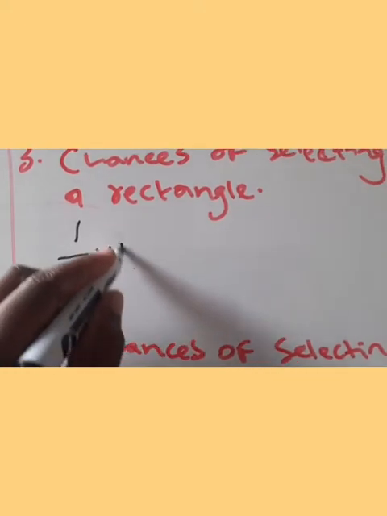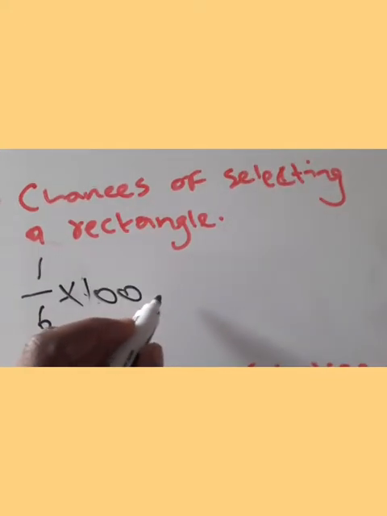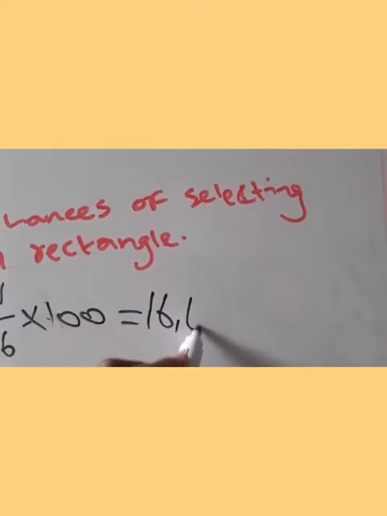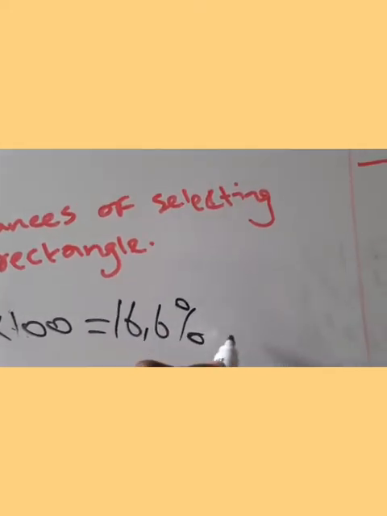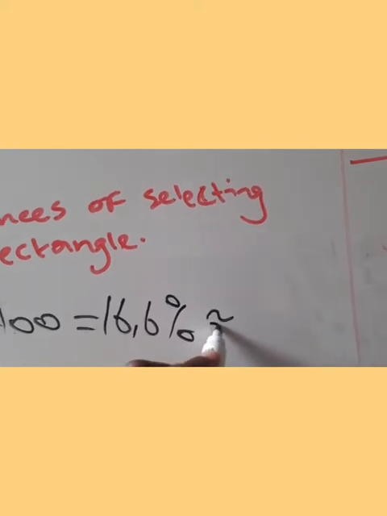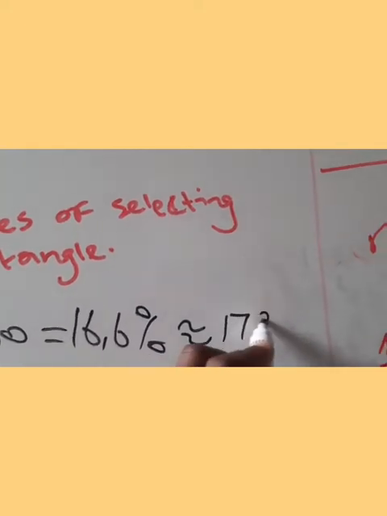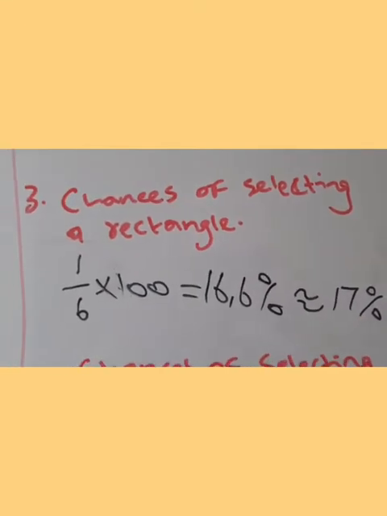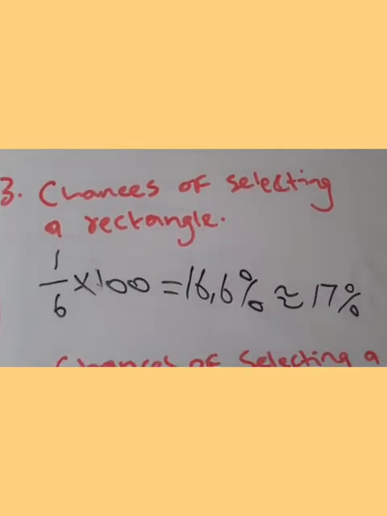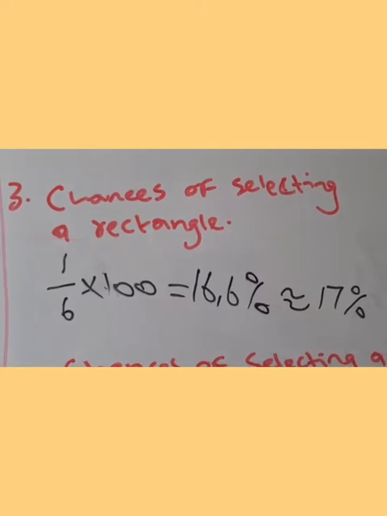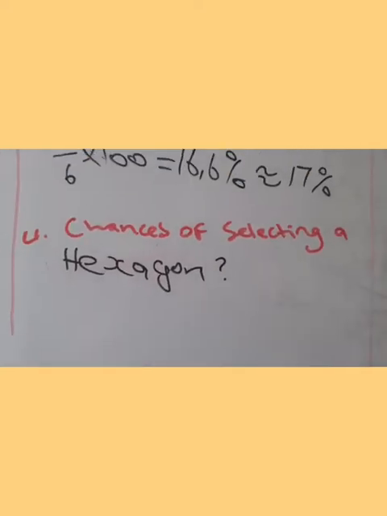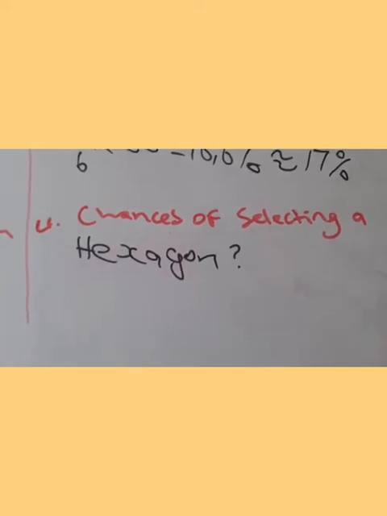You multiply by your 100, then you get 16.6%, which is approximately 17%. So you have a 17% chance of getting a rectangle. Okay, and the last one, what are the chances of selecting a hexagon?